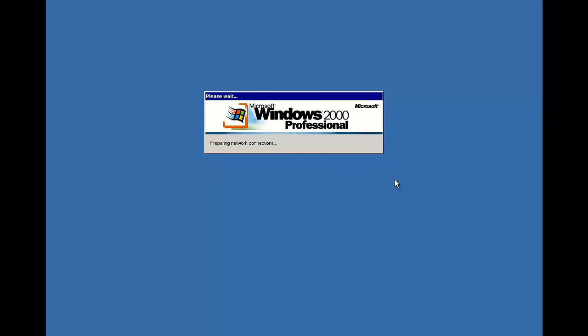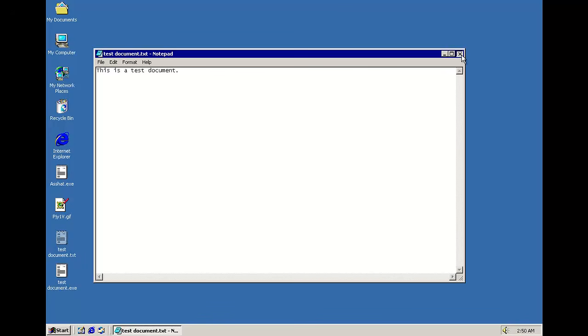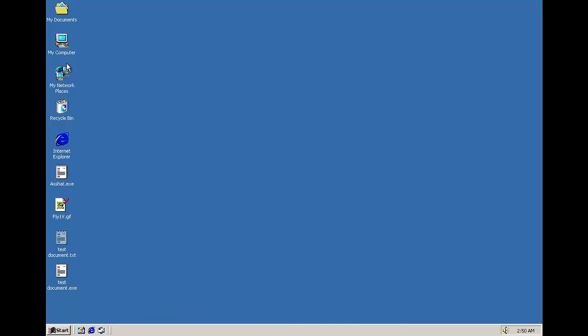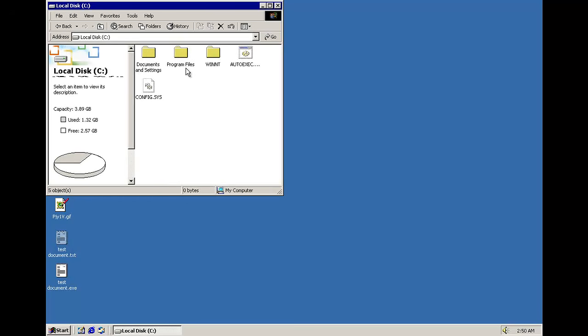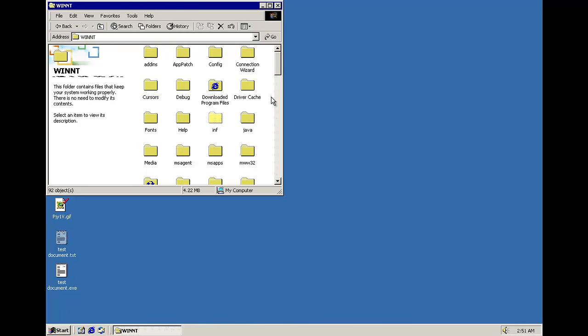Alright, almost loaded a second time here. Got the input-output error, and as you can see, it has hidden our original test document. It makes a copy of all text files on the machine with their original file name and then an exe extension. And it opens the original text document, however it is another copy of Bacros. So we should be able to see if we can find some more text files. As you can see, the GIF image has been replaced in the Windows folder.